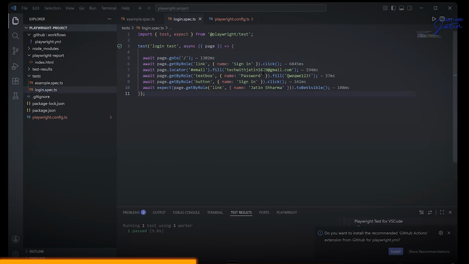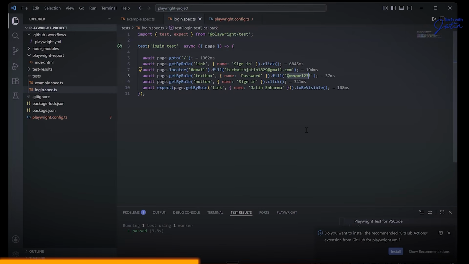Hard coding. Like, Jatin, you're putting the email address over here. Jatin, you are putting the password over here. Who puts it in the test and all? There are many ways using which you can handle the credentials part. Today, I'm going to teach you one. For today, one is enough. Tomorrow, I'm going to teach you another one where we're going to discuss interfaces and objects and all. That is better. But what I'm going to teach today is good for getting that confidence, how things work and all.